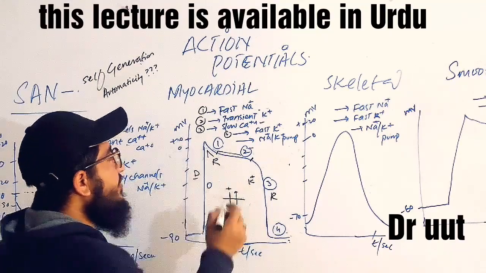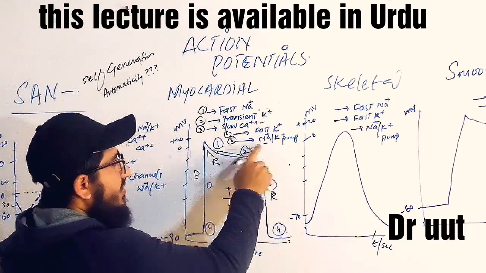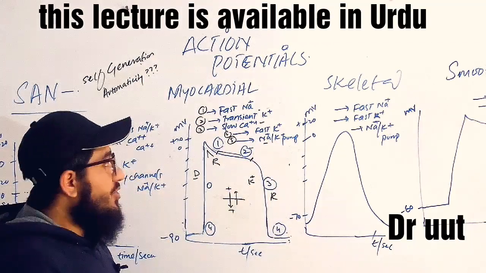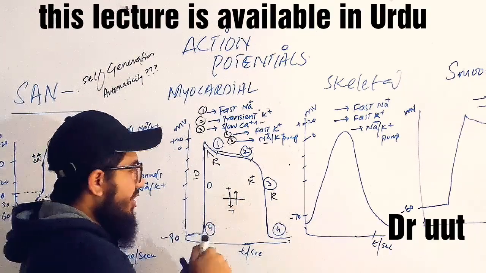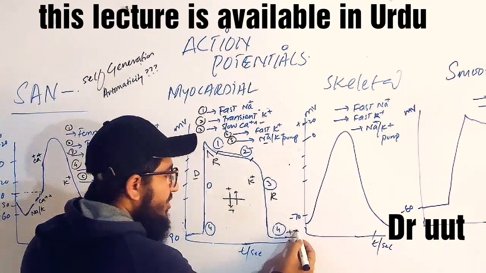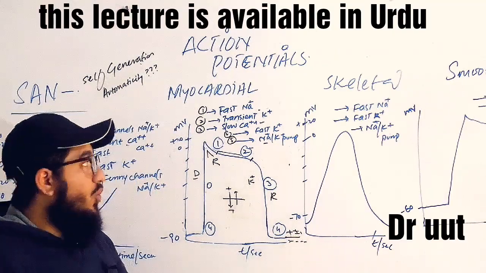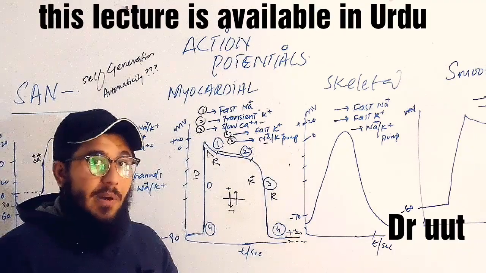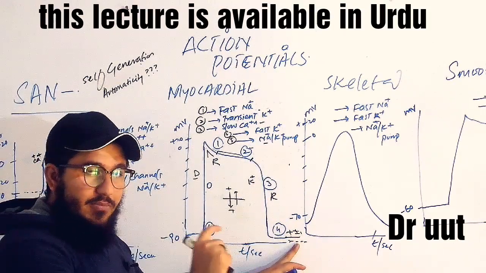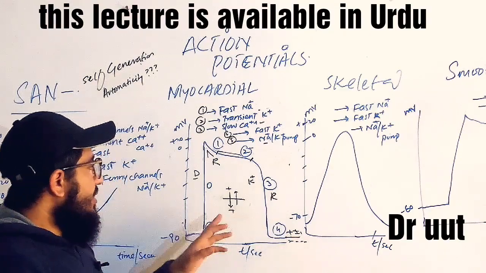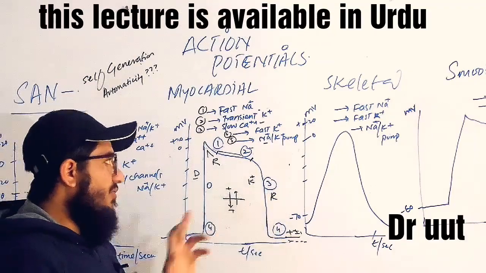And in the fifth step, or the fourth phase, there will be the activation of the sodium potassium pump, which will then regulate the concentration of the ions. Outside it will make positive, and inside it will make negative. So it will become negative due to the sodium potassium pump, helping to maintain the resting membrane potential. So like this, phase 0, phase 1, phase 2, phase 3, and phase 4 are functional.